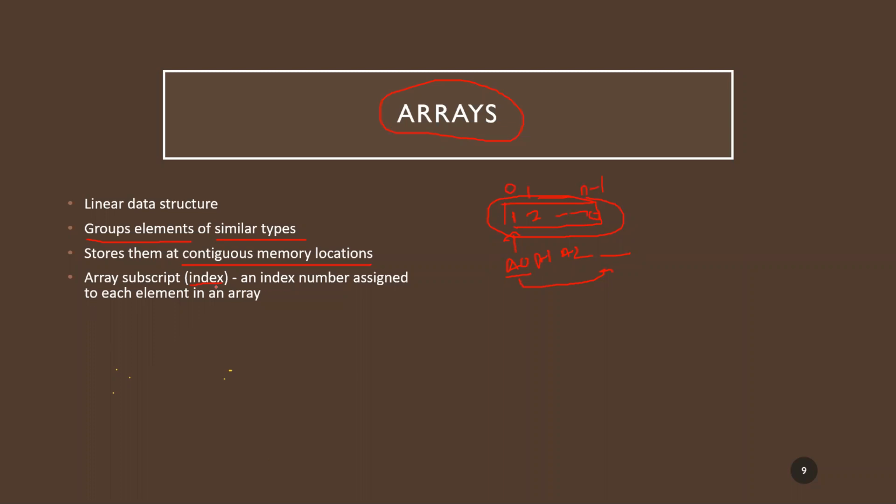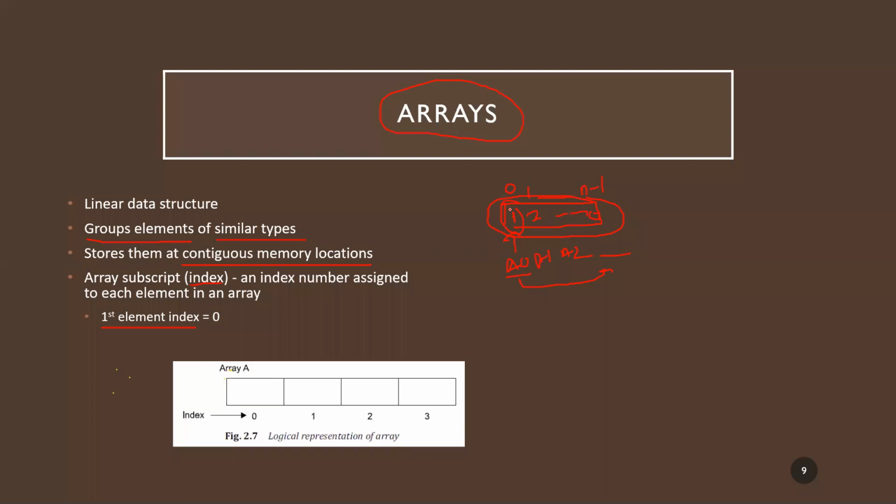We'll look at this with an example. The index helps me access directly any one of the data present in that array. Here the first element's index is always 0, as I specified. No matter whether the first element is a floating number or a character or anything, it will have an index value of 0, and the last element will have an index of n minus 1.